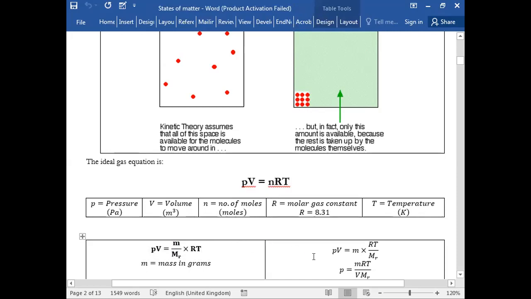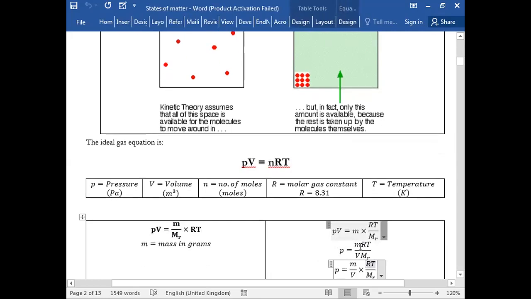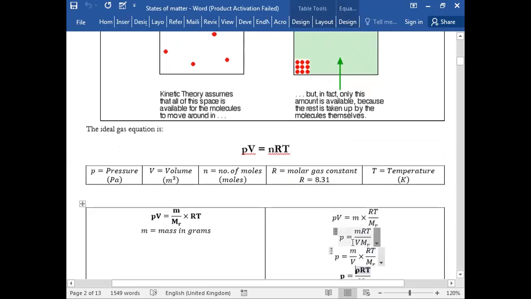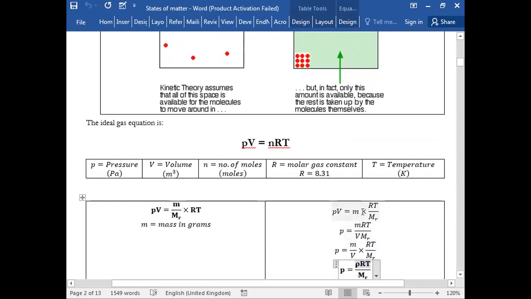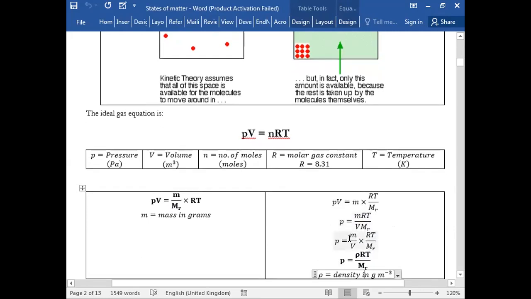And similarly, if I write mass, well, remember, mass in grams, and we are talking about a gas. So if I manipulate this equation, if I divide volume on this side, can I write this entire thing as mass over volume into RT over Mr? And what is mass upon volume?